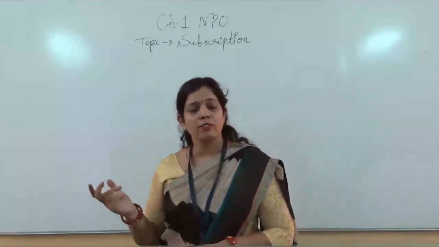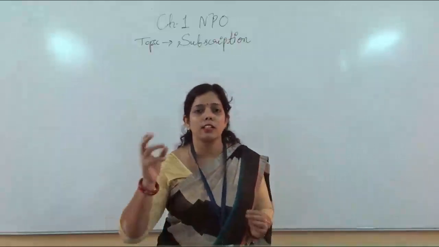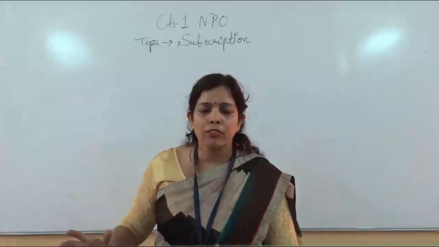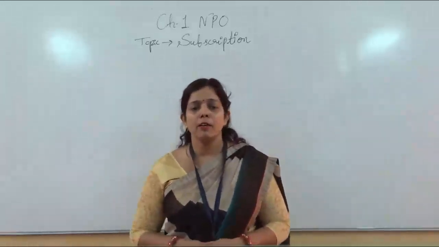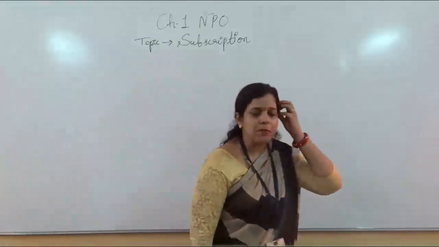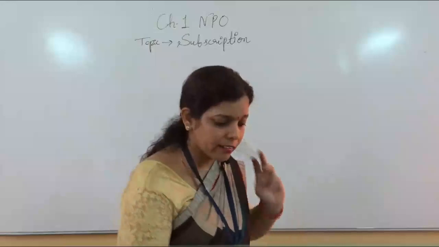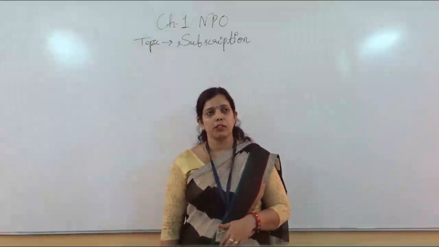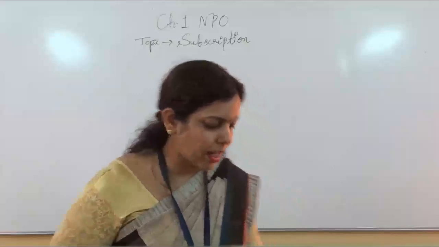Subscription is an item of recurring nature. One is life membership fees, don't mix it with that, please. Life membership fees is a fee which is given only once in a life to become a life member of the NPO. It will be taken on the liability side and added to the capital fund. But this subscription is an item of nominal nature, a nominal income. Where will it be taken? In the income and expenditure, on the income side. Yes, very good. So, let us see what the concept is and how it will be taken.